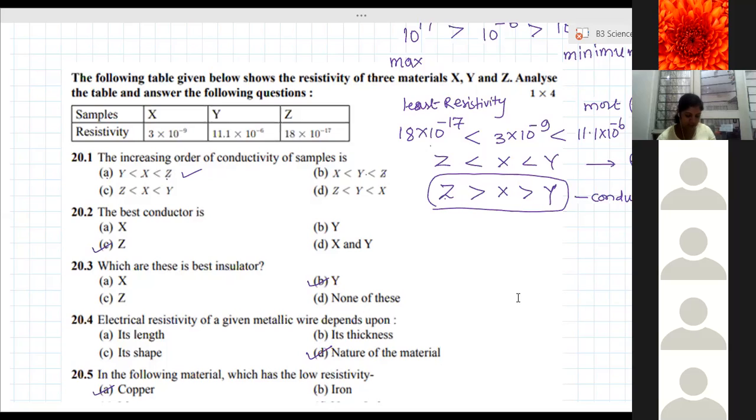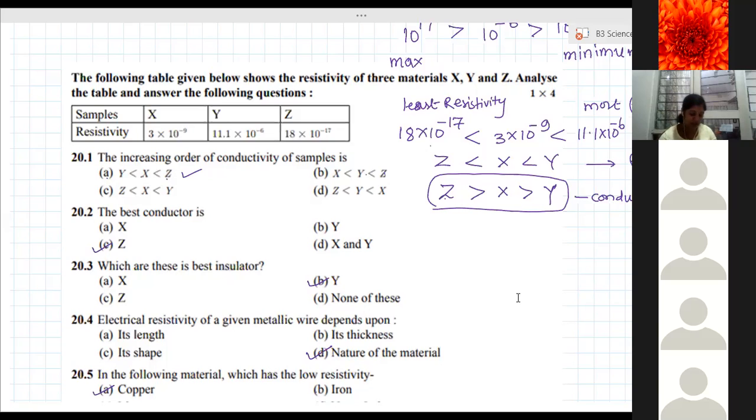Now, by knowing the resistivity, we can decide which material to use for which purpose. Just like copper for conducting wires. The wire which is used to conduct current through our domestic wiring has to be chosen. So for that purpose, which material has to be used? Copper, aluminium, silver is preferred. Silver is somewhat costlier, so we generally don't use it. Copper and aluminium are used.